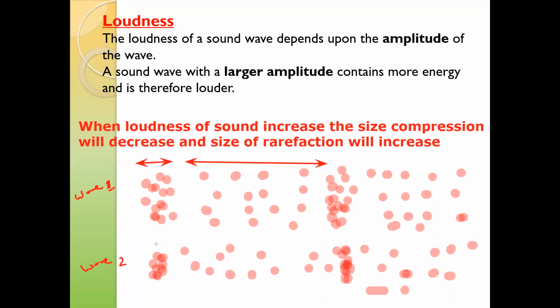But in the second wave, the compression is much smaller and the rarefaction is much larger. Is it clear? The concept of loudness refers to amplitude, or how much energy the sound wave transfers, and it is directly proportional to the amplitude.